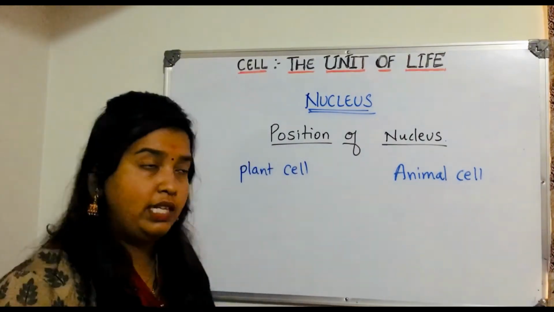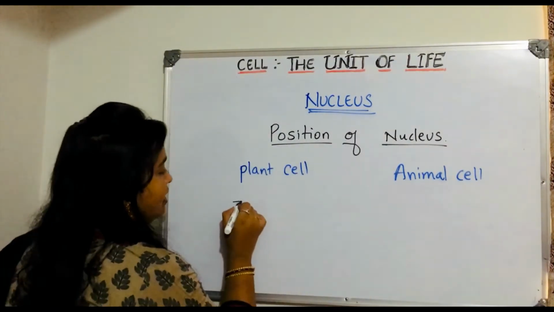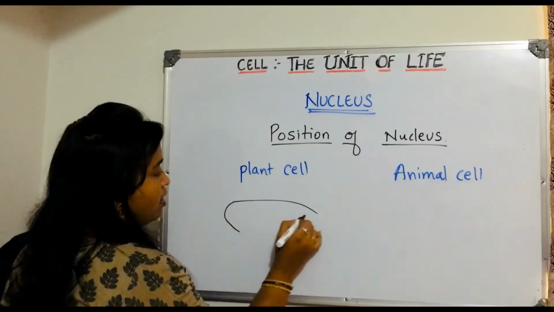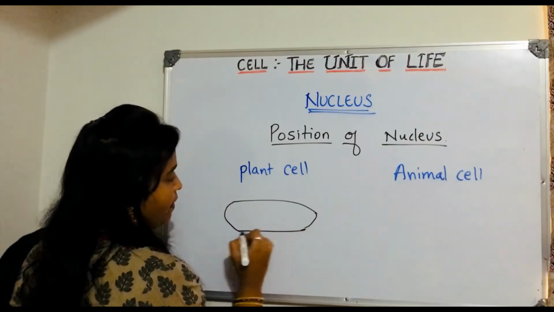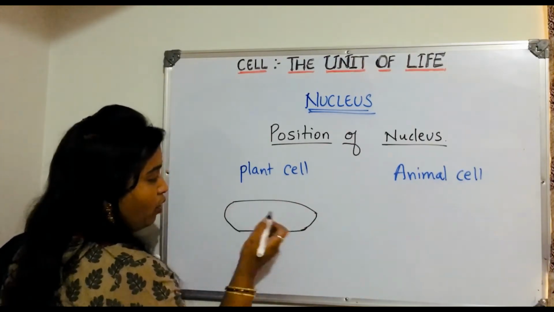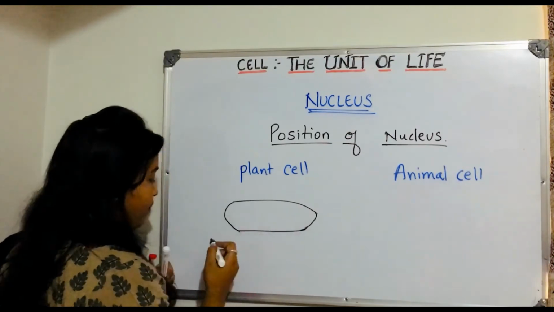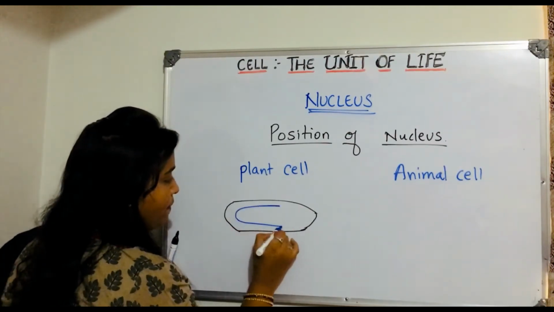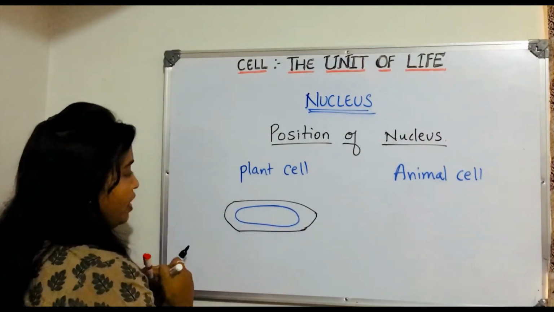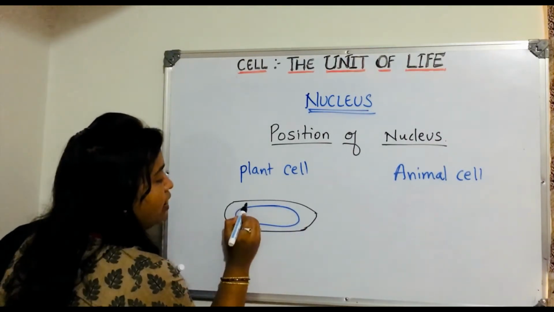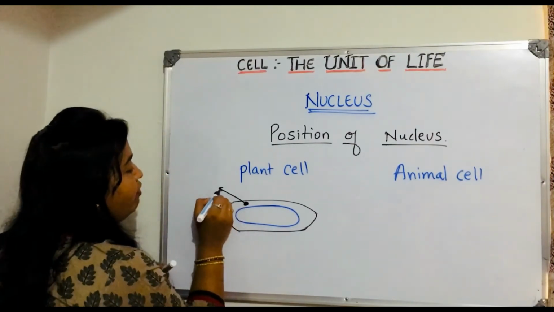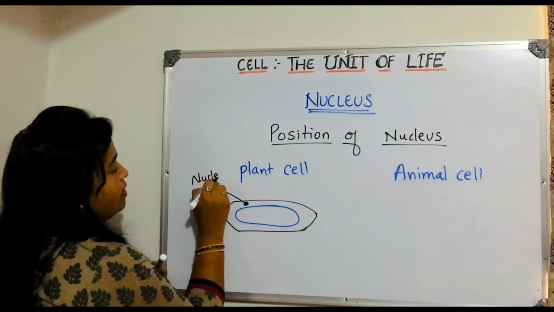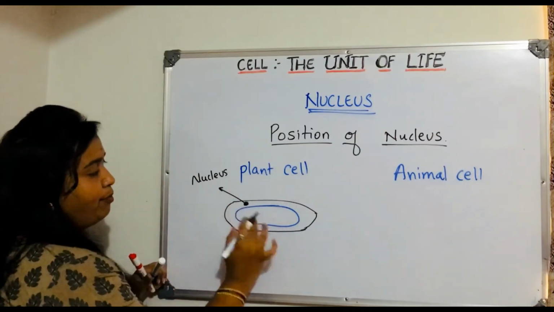You will find this type of cells there, not exactly like this, but somewhat like this. And you will see that it has a central structure like this. And then somewhere here, at the peripheral region, you will find the nucleus. In case of plant cell.